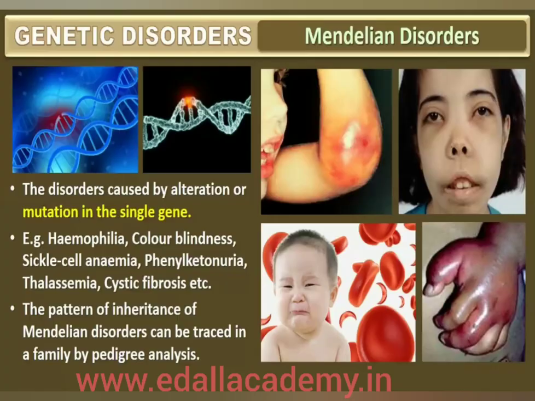Mendelian disorders are mainly determined by the alteration or mutation in a single gene. These disorders are transmitted to the offspring on the same lines as studied in the principles of inheritance. The pattern of inheritance of such Mendelian disorders can be traced in a family by pedigree analysis. The most common and prevalent Mendelian disorders are hemophilia, cystic fibrosis, sickle cell anemia, color blindness, phenylketonuria, thalassemia, etc.